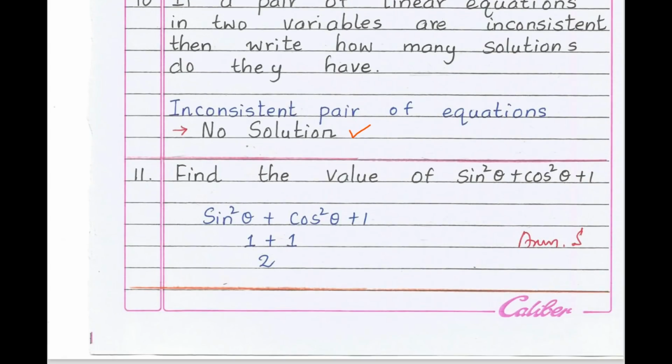Moving to the 11th question. Find the value of sin square theta plus cos square theta plus 1. We know that sin square theta plus cos square theta is what? 1. By using identity, sin square theta plus cos square theta equals 1. 1 plus 1 is what? 2. Therefore, the correct answer is 2.